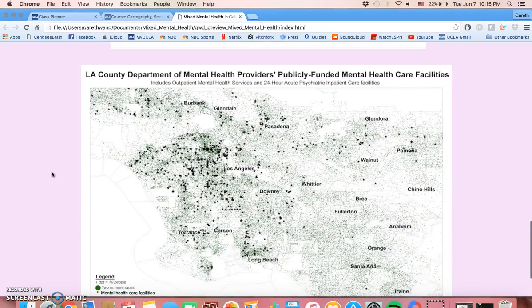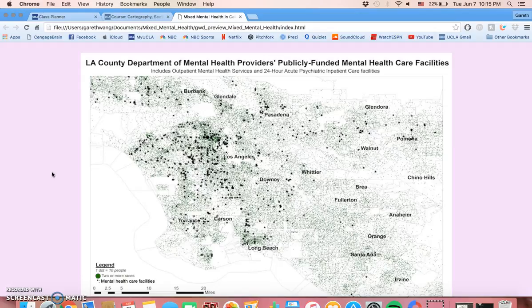So that leads me on to my next map, where I decided to focus specifically on LA County, and I made a dot density map of the mixed population in LA County, where, as you can see by the legend down here, 1 dot is equivalent to 10 people. And then on top of that, I layered the LA County Department of Mental Health providers' publicly funded mental health care facilities. So that includes outpatient mental health services and 24-hour acute psychiatric inpatient care facilities. So these are the facilities that are publicly funded by the county and by taxpayer dollars. And those are marked with a star, these black stars here.